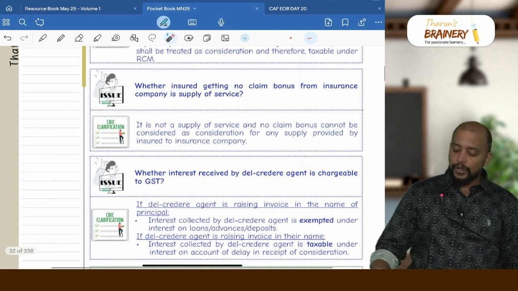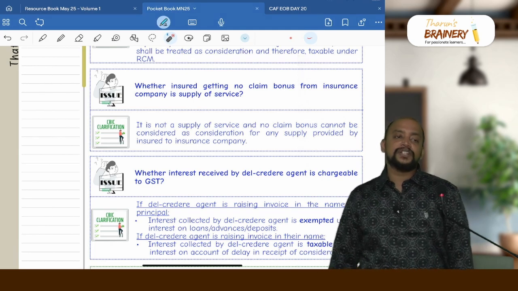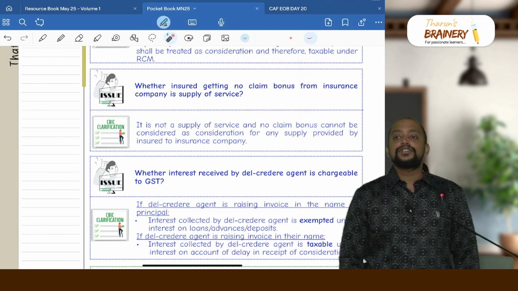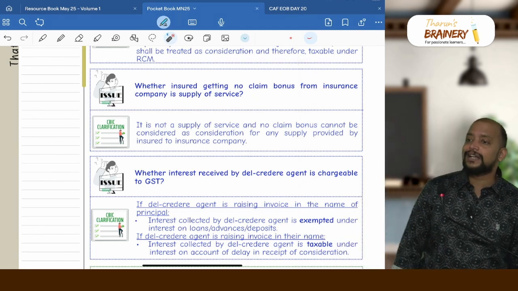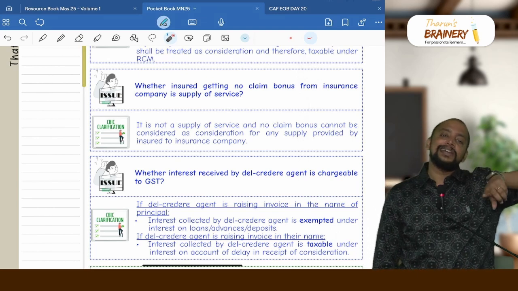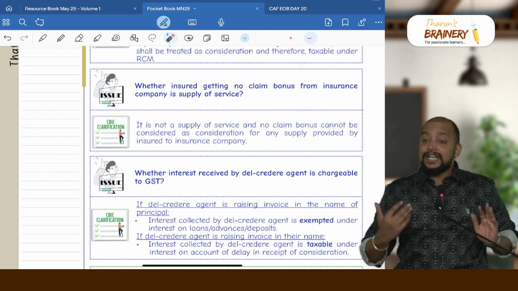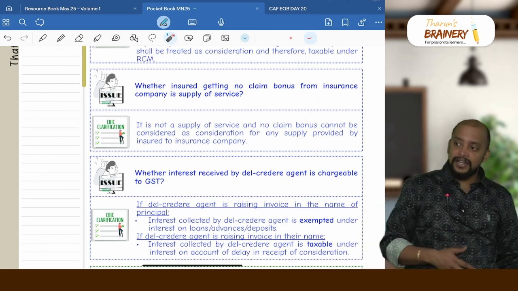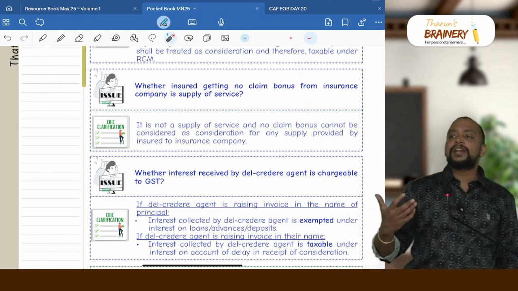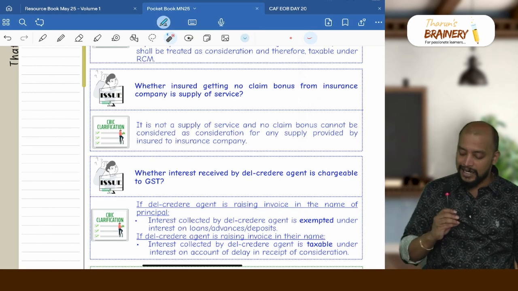Whether insured getting no claim bonus from insurance company is supply of services. So insured will get no claim bonus from the insurance company for the purpose of not lodging any claim in the last year. So this no claim bonus cannot be equated to consideration for not lodging the claim, because in expectation of this consideration he is not lodging the claim. Got it? He did not lodge the claim because there is no accident for which he would receive money. It is not received directly; it will be like a reduction from the premium that is payable, so therefore it will not be treated as consideration.